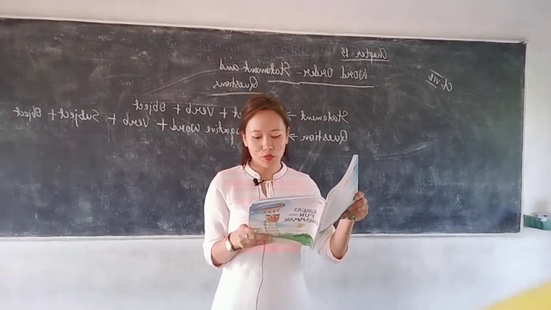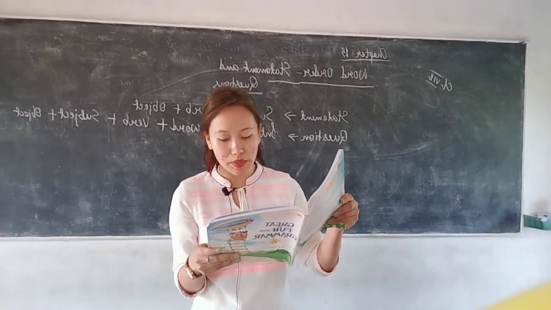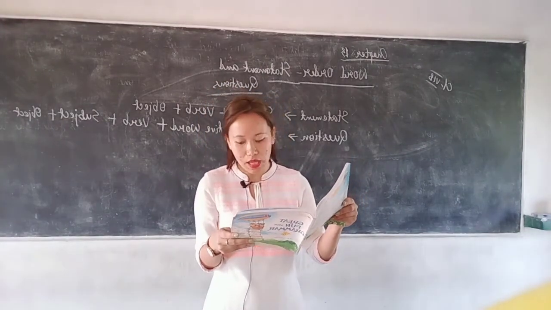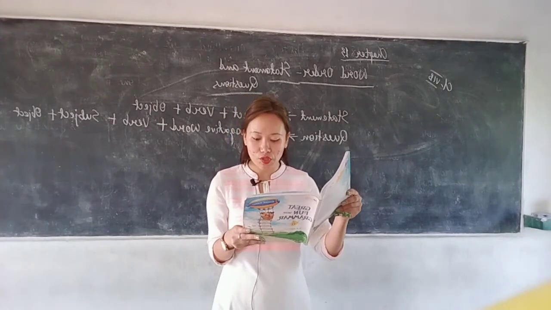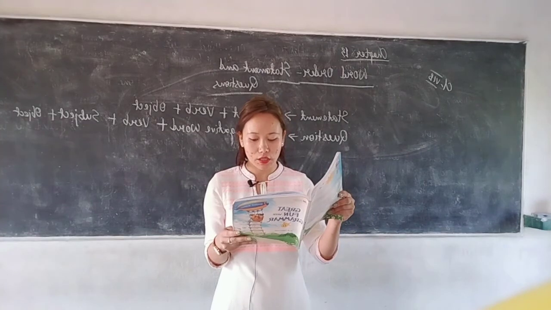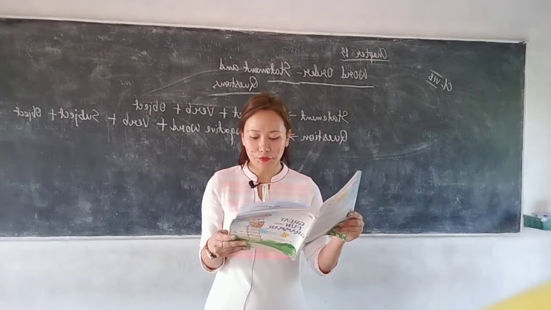You know, a sentence is a group of words that makes complete sense. A sentence can make a statement. It tells us something: I'm going home. Sometimes a sentence denies something: I'm not going home. A sentence can be a question. It asks something, like, have you done your homework? A sentence can be an order. It orders someone to do something. So a sentence can be in different forms.